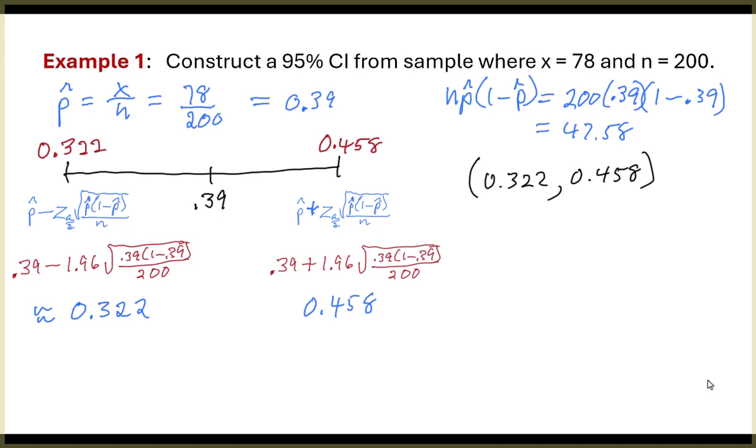What if I told you all, I'm 95% sure that on the next test, your grade's going to be between 10 and 100. Have I given you useful information? No. You're going to look at me like, what kind of idiot are you? See, we want something that we can use. In other words, narrow it down.